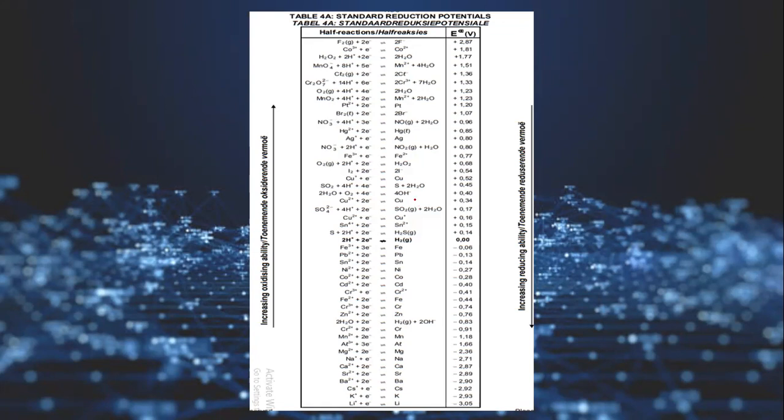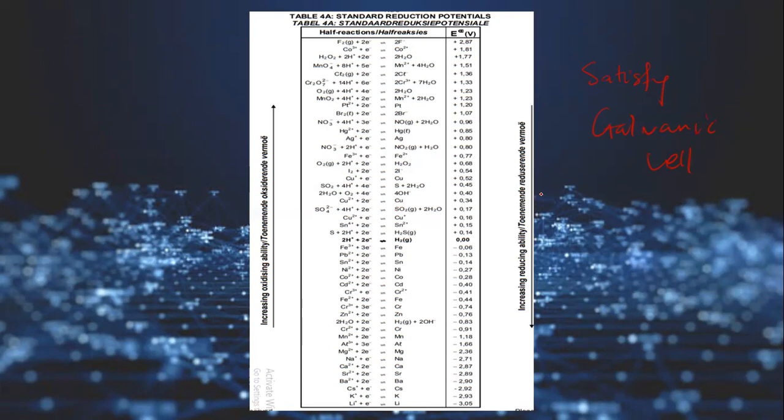I'll tell you later on, when we do electrolytic cells, how this table actually opposes electrolytic cells. Right now, let's just talk about how it satisfies galvanic cells. It satisfies galvanic cells, but how? This is how.